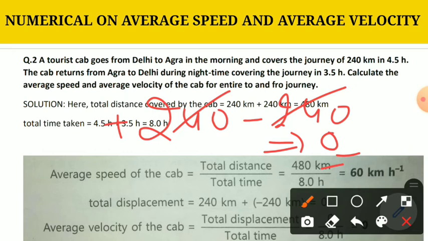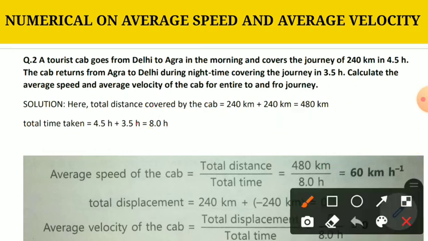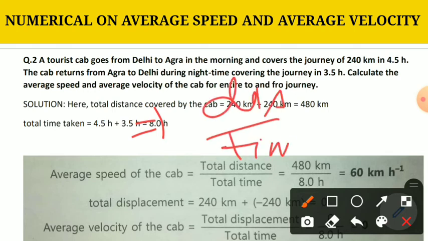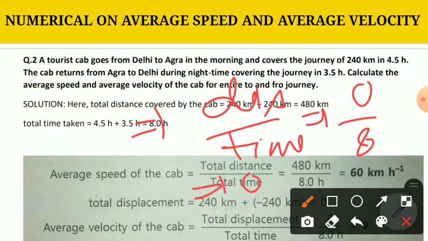So if we need to calculate the average velocity, it will be what? It will be equal to displacement upon time. We know the value of displacement, it is 0. We know the value of time, it is 8 hour. So average velocity will be equal to 0 kilometer per hour.